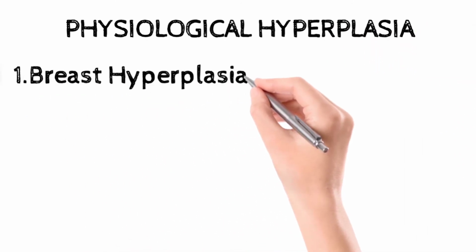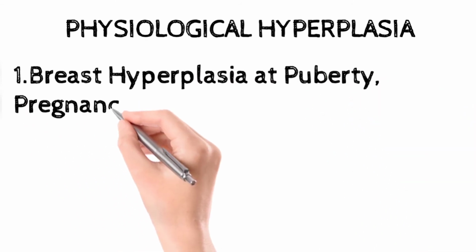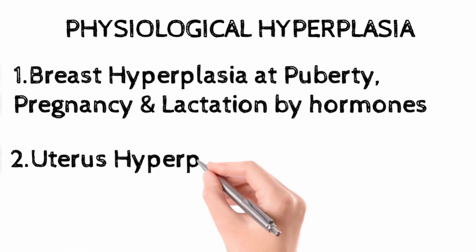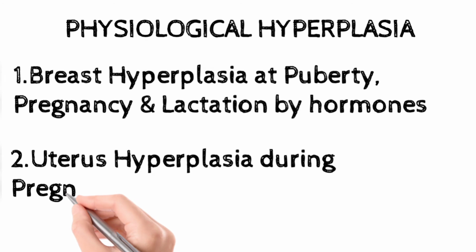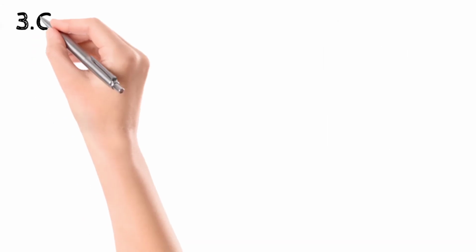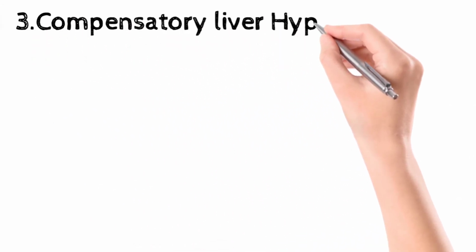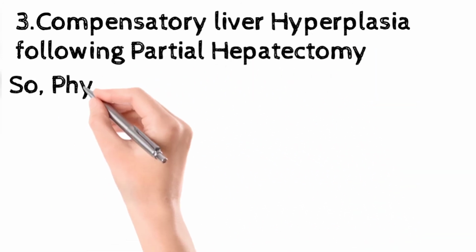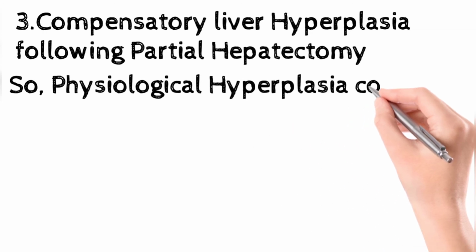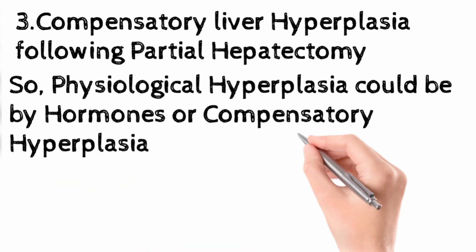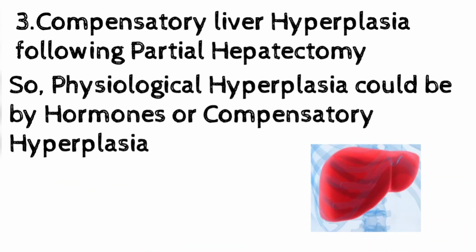The first example is female breast hyperplasia at the time of puberty, pregnancy, or lactation, by the hormones. The second example is uterine hyperplasia during pregnancy by estrogen stimulation. The third physiological example is compensatory liver hyperplasia following partial hepatectomy. If some portion of the liver is removed, then there will be compensatory liver hyperplasia. So physiological hyperplasia could be because of the effect of hormones, or it could be compensatory hyperplasia like that in the liver. All right.